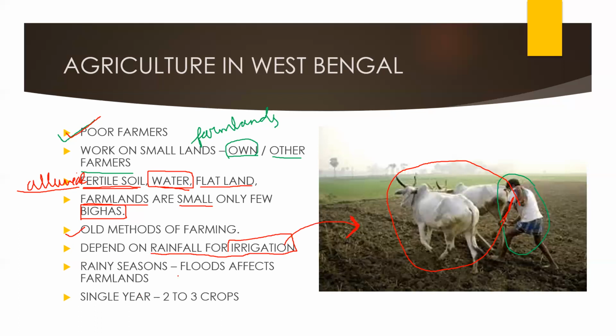Now in the rainy season, the water in the rivers overflows and causes floods. These floods also affect the farmland. Why? Because it causes waterlogging. It causes waterlogging, meaning the water stays stocked there completely, which causes problems for the crops. Flood causes waterlogging.